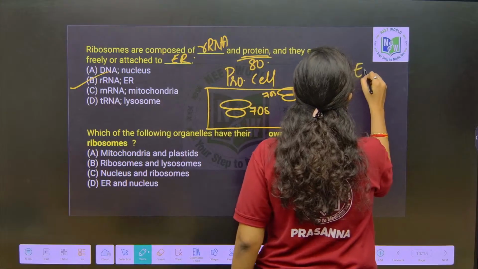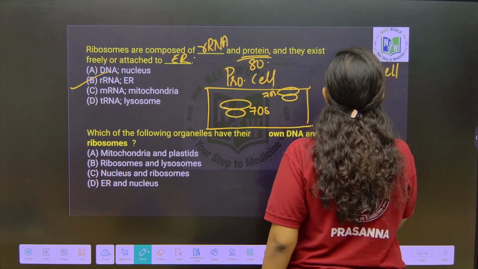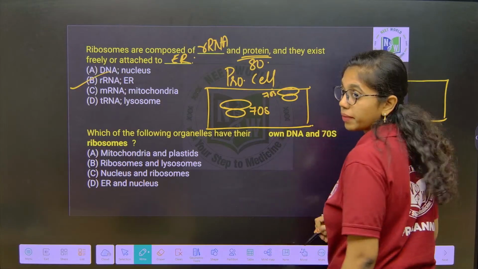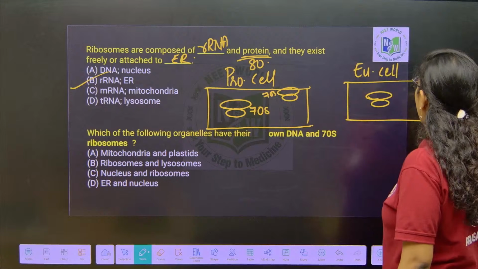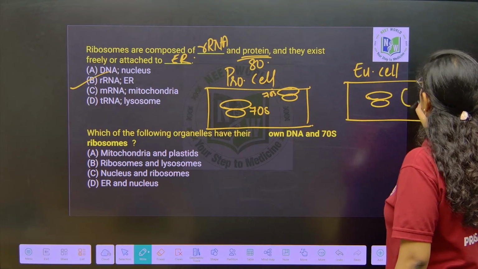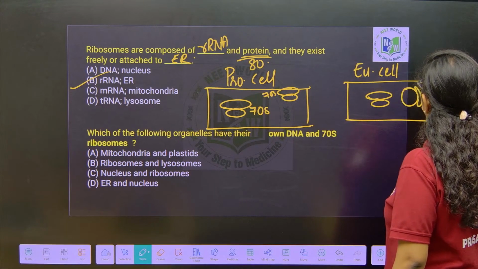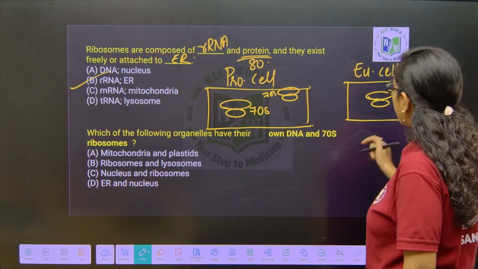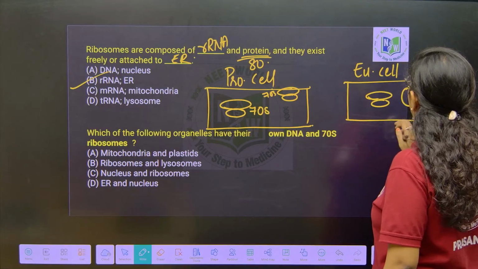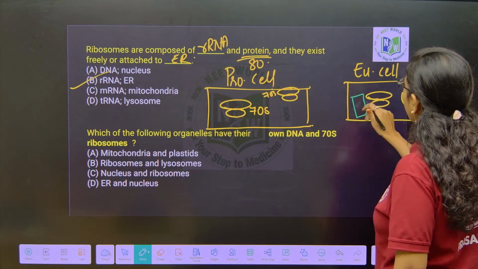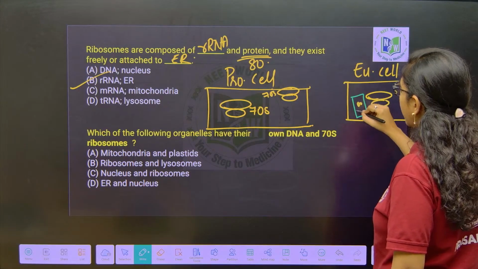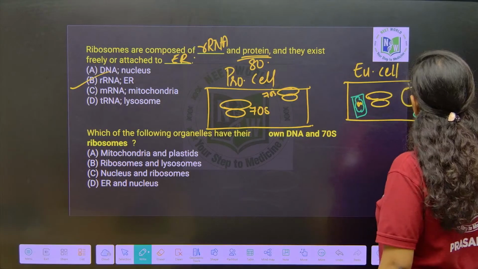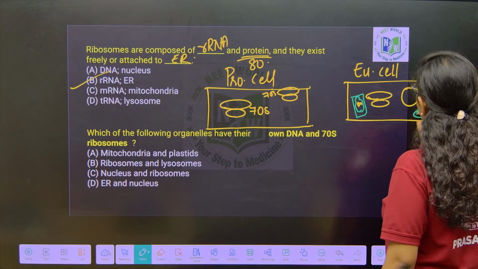In a eukaryotic cell, the ribosomes are identified in the cytoplasm and present adjoining the endoplasmic reticulum inside the cytoplasm, and they are also present in the chloroplast and mitochondria. In the mitochondrial matrix ribosomes are present, and in the chloroplast stroma also.